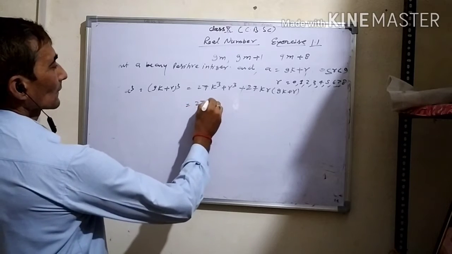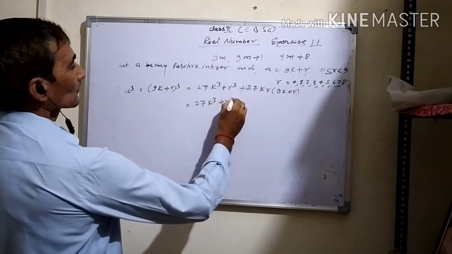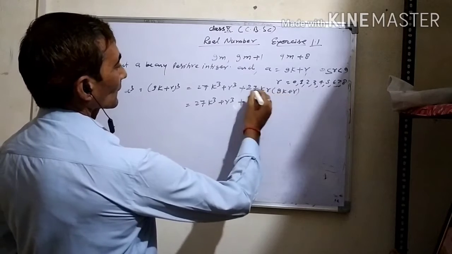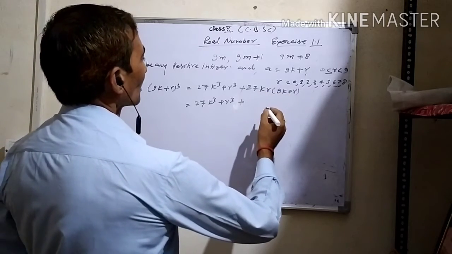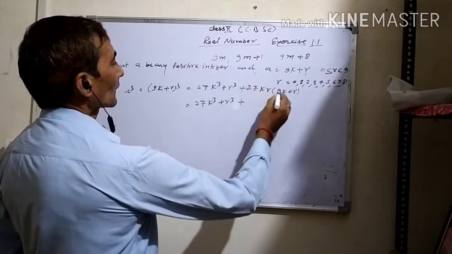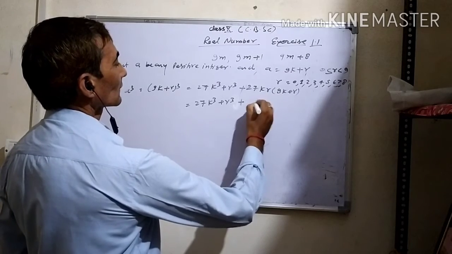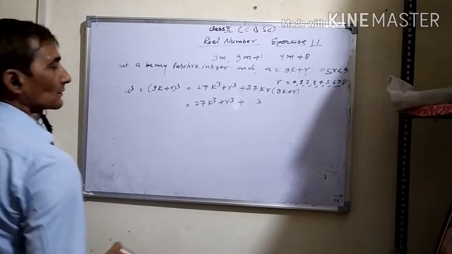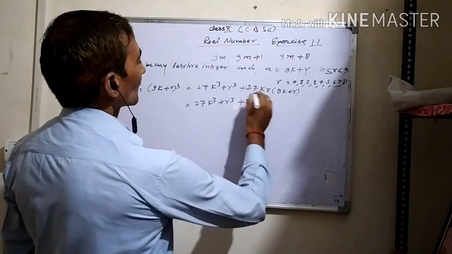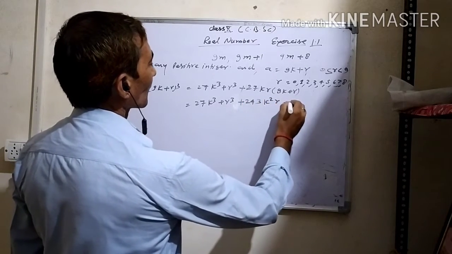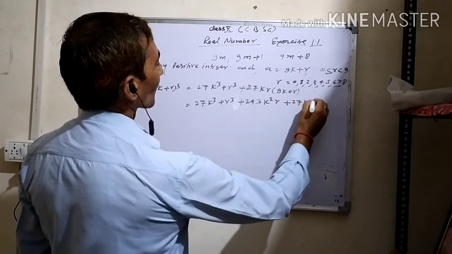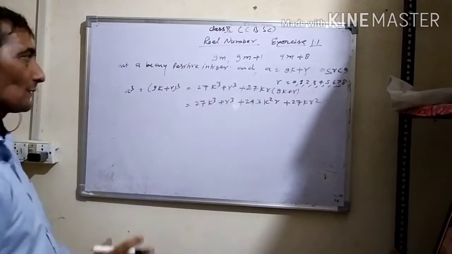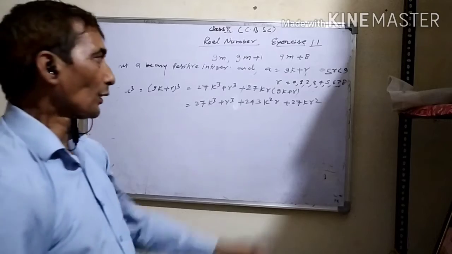And 27k cube plus r cube, plus by multiplying 9 7s are 63, 36, 9 2s are 18, 18 or 6, 24, k square r and plus 27 k r square. Finally, you will get this expansion of this.